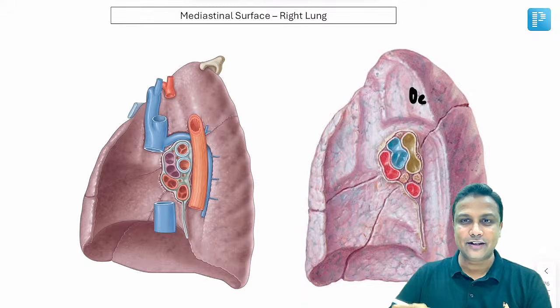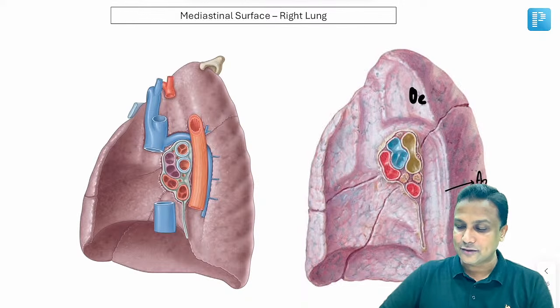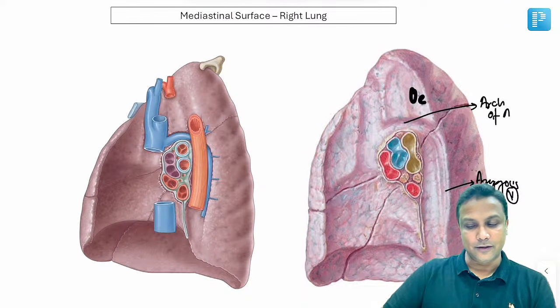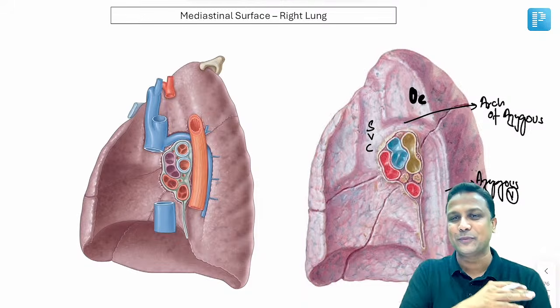Okay, why is the name given like that? Unpaired, sir. So here you actually have the impression of the azygous vein. It is a single vein and is present towards the right side. Now this azygous vein forms an arch here, the arch of azygous. And we all know, we have already learned in detail that azygous will drain into the superior vena cava. It has to be the superior vena cava.